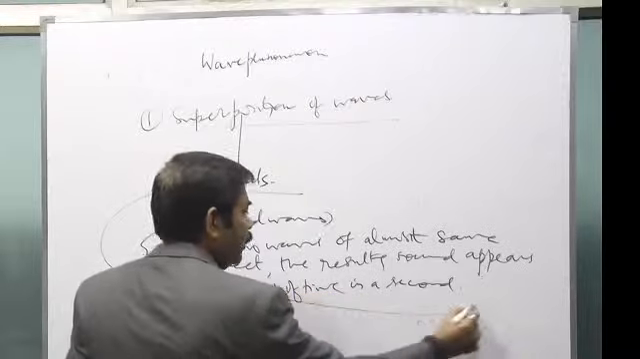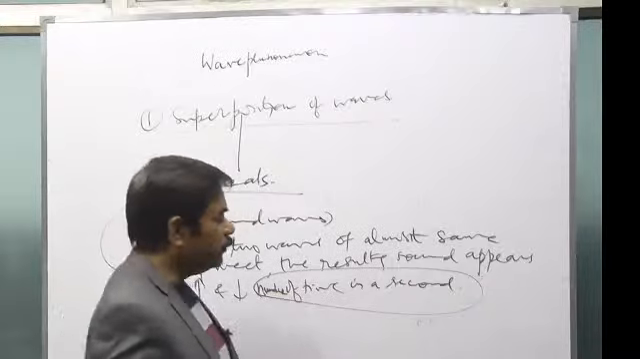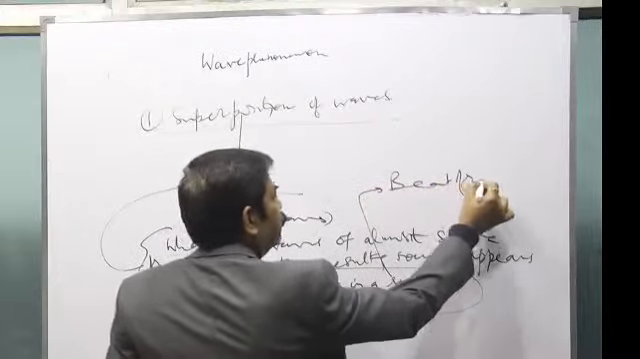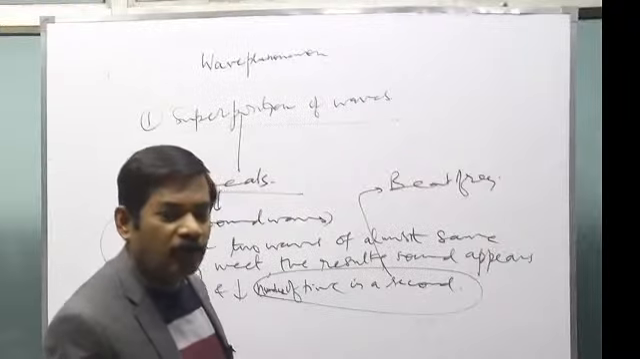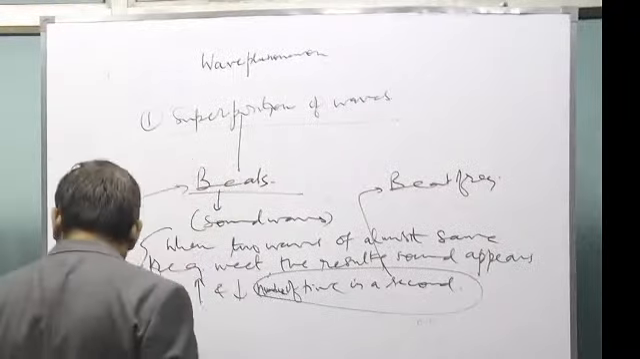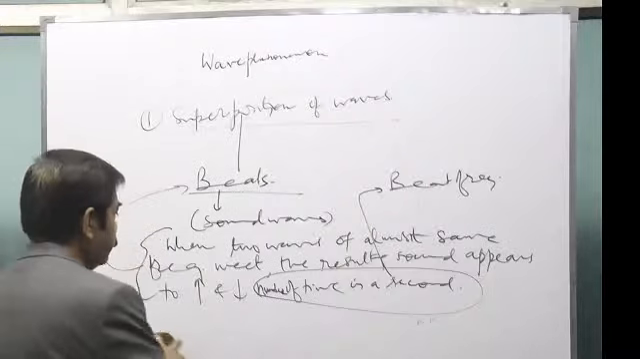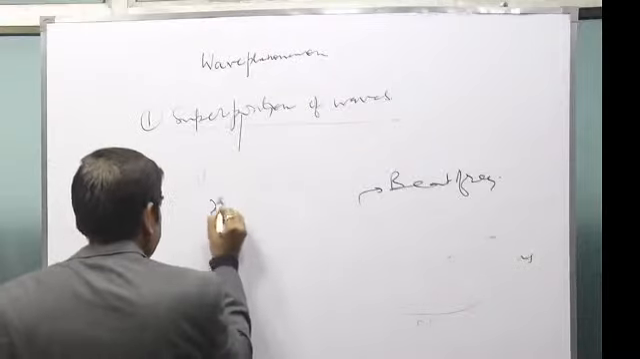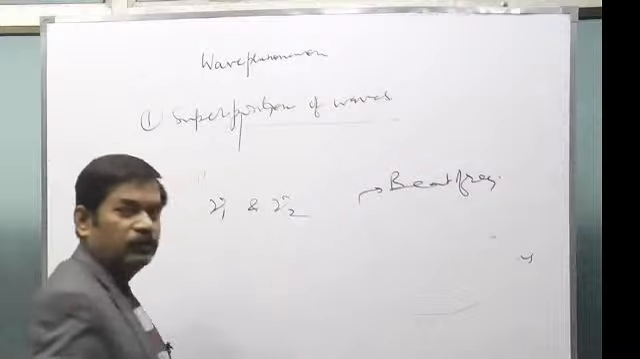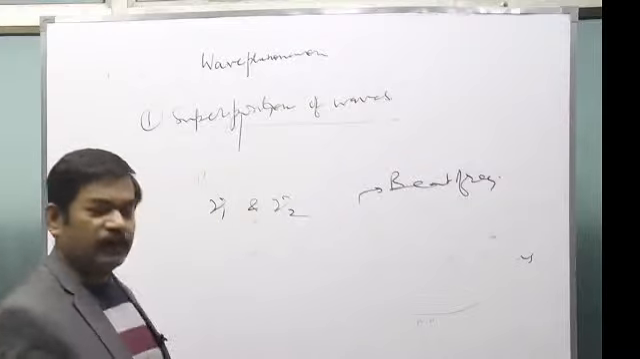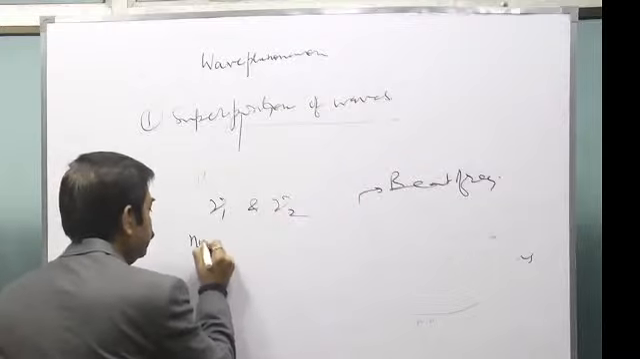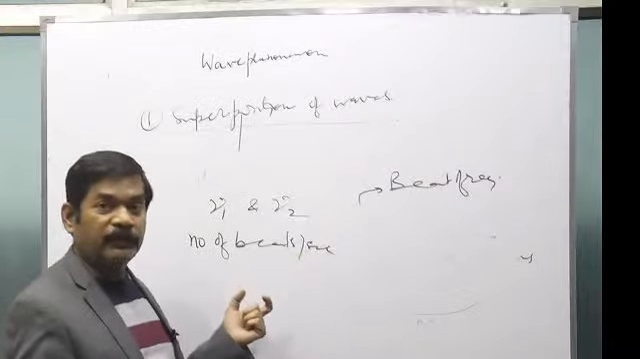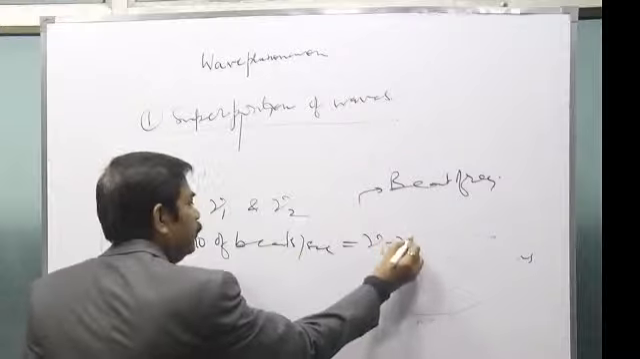And the number of times it increases or decreases in a second is called beat frequency. Now the beat frequency will be in this way. If the frequency of one wave is nu1 and that of the other wave is nu2, then the number of beats per second, meaning how many times the sound will increase and decrease in a second, will be equal to nu1 minus nu2.